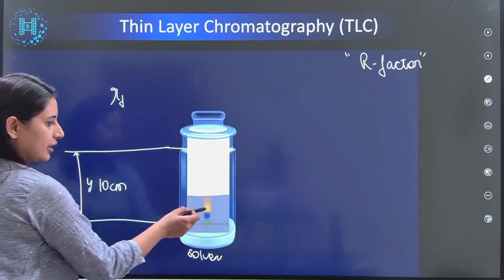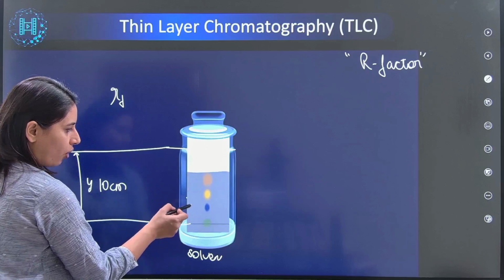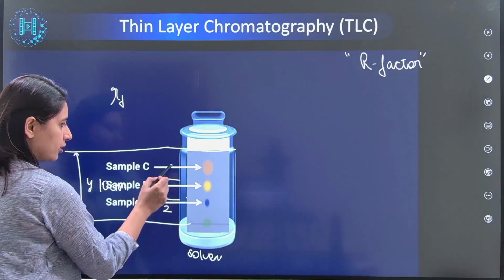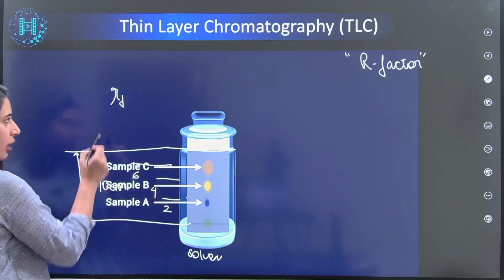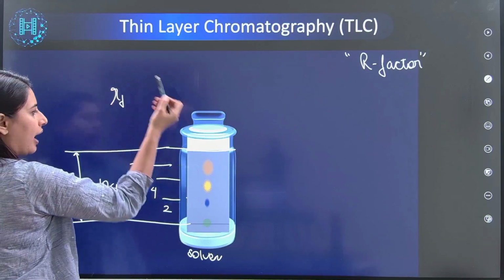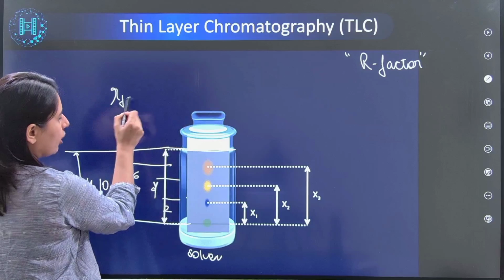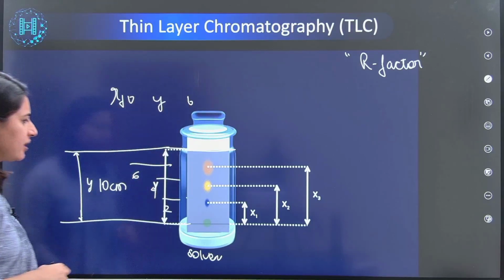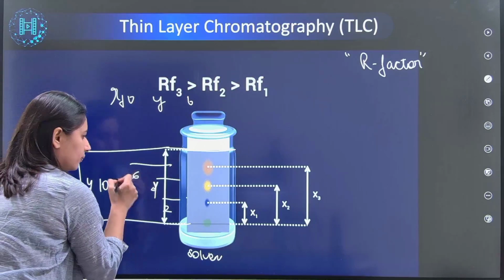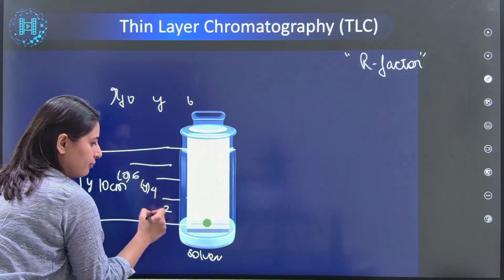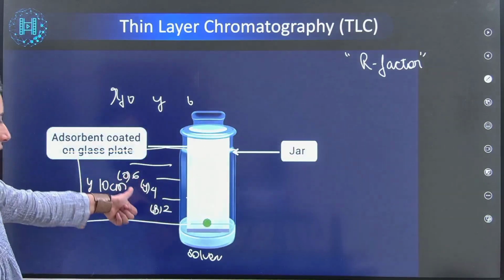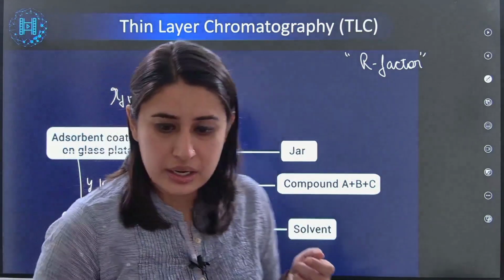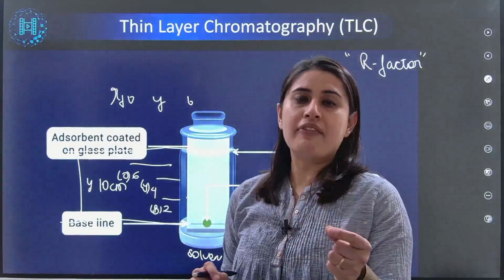Let's say there are 3 different components that we have got. So this has traveled 2, this has traveled 4, this has traveled 6. So guys, can you tell me the R factor of orange, yellow and blue? If 2, 4 and 6 are the blue, yellow and orange, it is nothing but the distance traveled by the solvent.